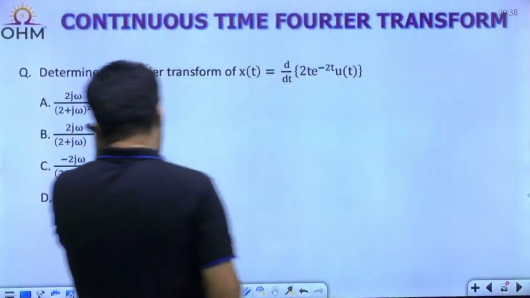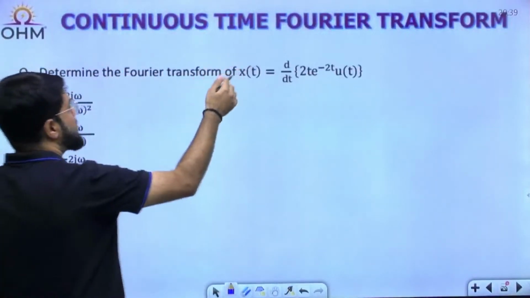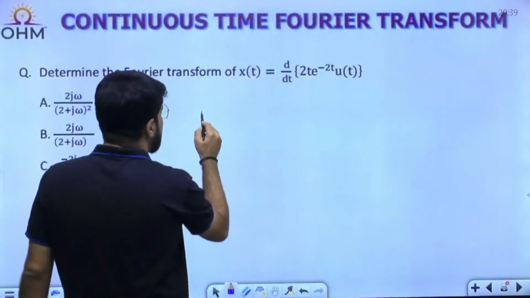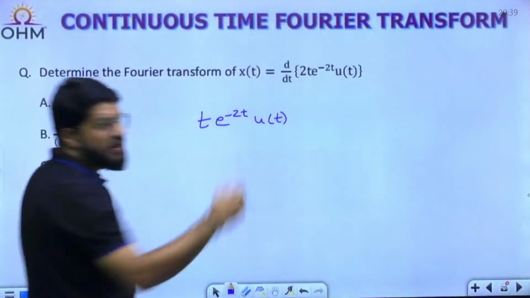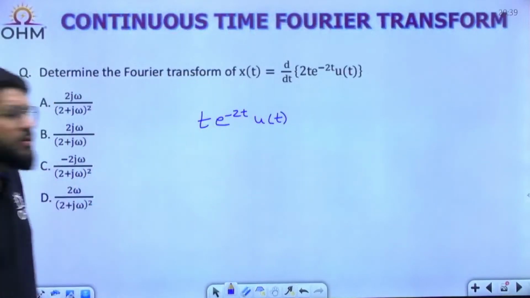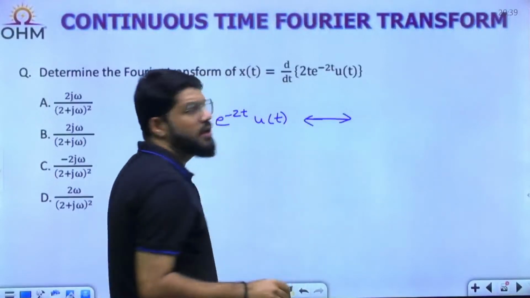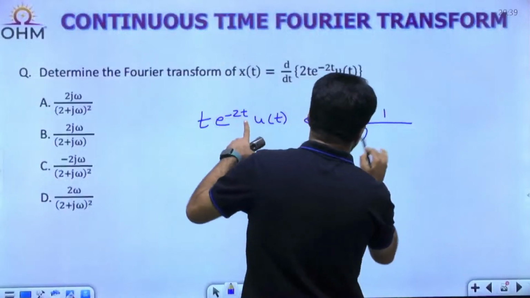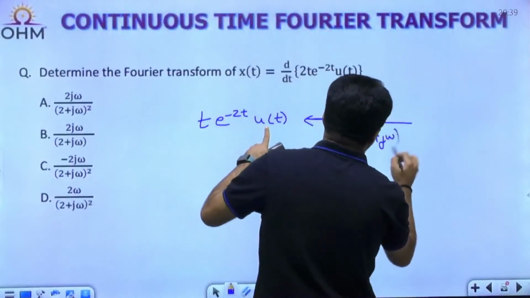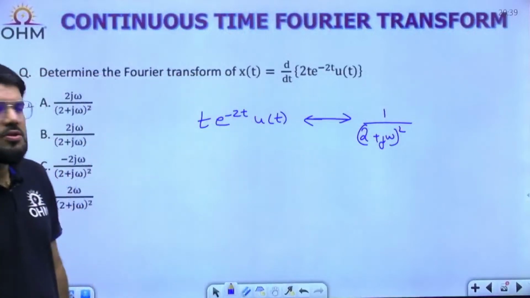Let us take this. Determine the Fourier transform of x(t) equal to d/dt of 2t e^(-2t) u(t). We can start with t e^(-2t) u(t), which has the Fourier transform 1 upon (a + jω) whole squared, that is, 1 upon (2 + jω) whole squared.